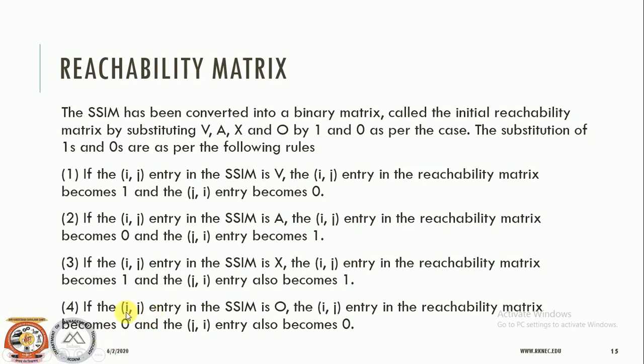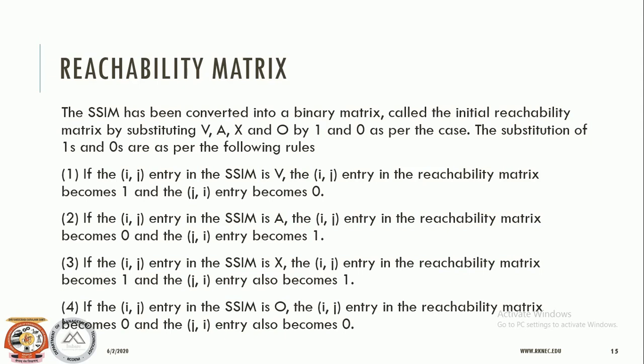And if for the cross section of i and j we found O, it means that the entry will be equal to 0 for both places, i across j and j across i. So this is how we should remember how the SSIM matrix is converted into the reachability matrix for all the 4 possibilities of V, A, X and O. You need to replace these values by either 1 or 0 as per the case.